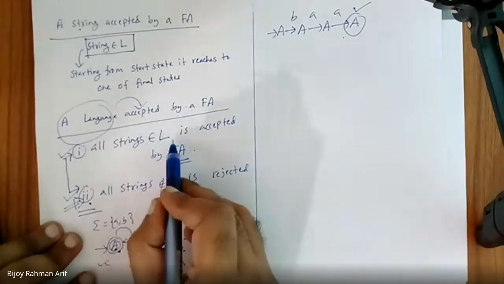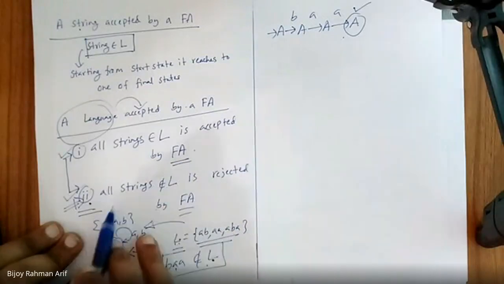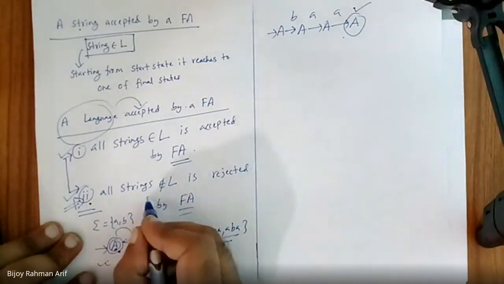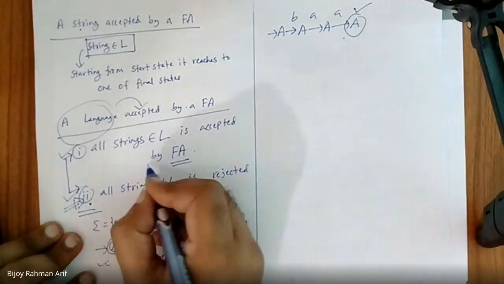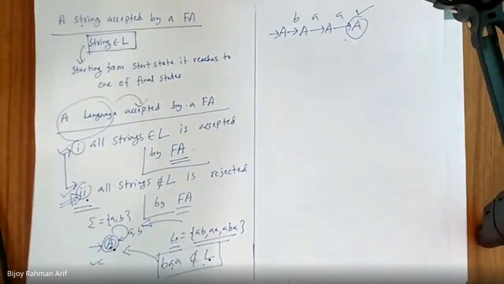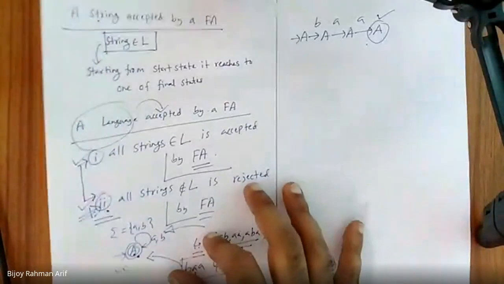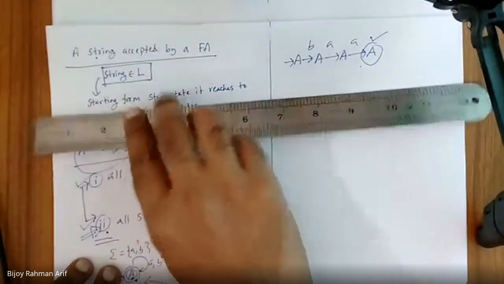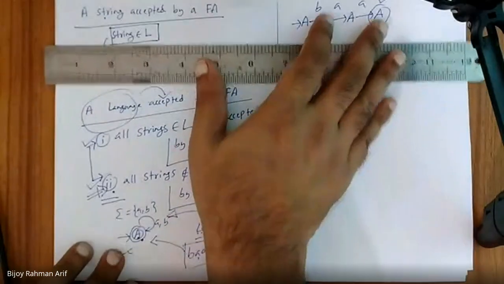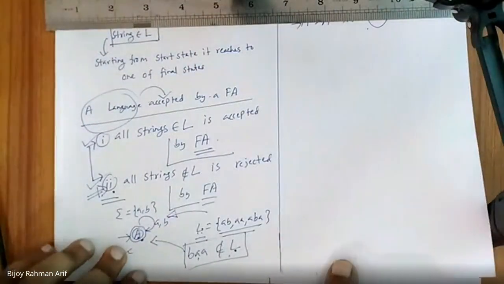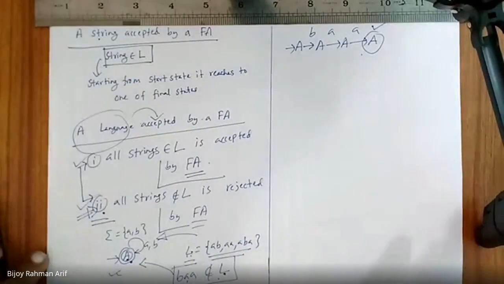All strings belonging to L are accepted by the finite automata. All strings not belonging to L are rejected by the finite automata. Remember, both of these 2 points are important. Do you have any question? So to be a solution, both of the criteria have to be fulfilled. One criterion is not enough. Should I continue? Yes, sir.